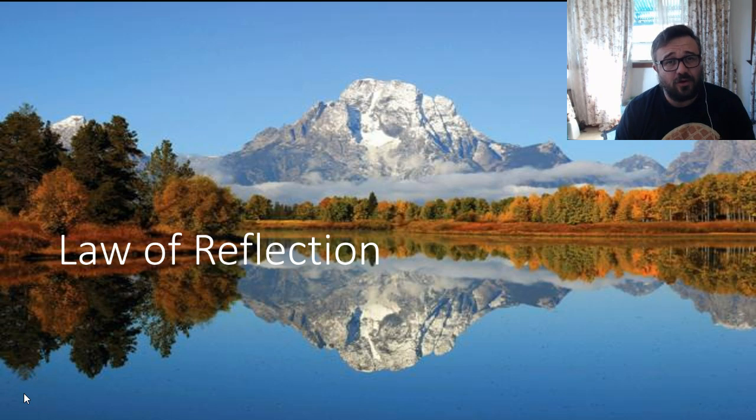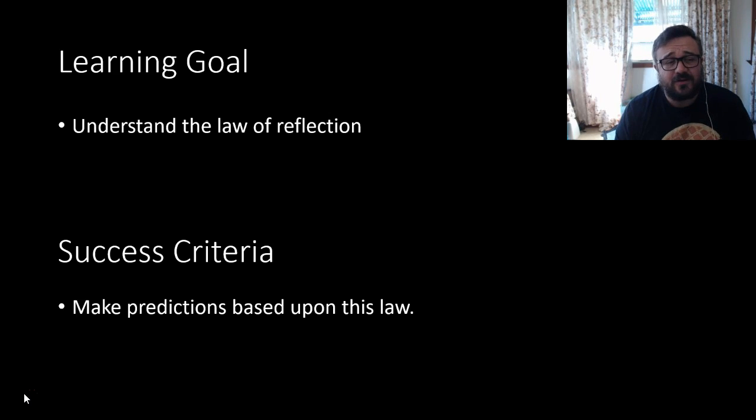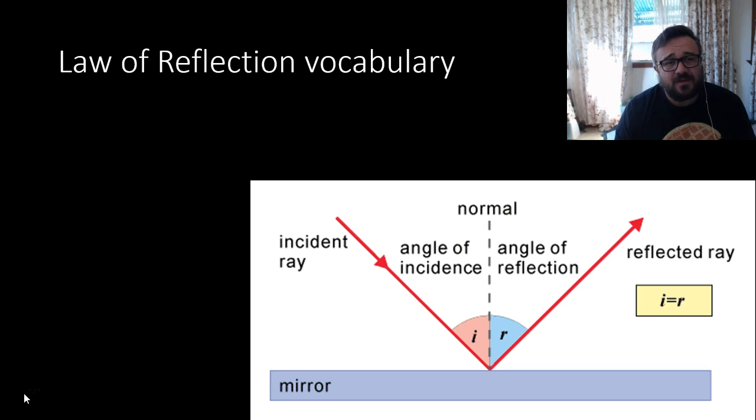Alright guys, so let's have a look at the law of reflection. What we want you to do by the end of this is understand the law of reflection. And what that means in science is we want you to be able to make predictions based on it. So if light is coming in at one angle, what does it mean when it goes away? To even talk about it, we need to be using the same words, right?